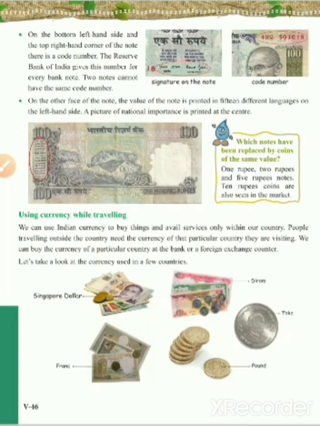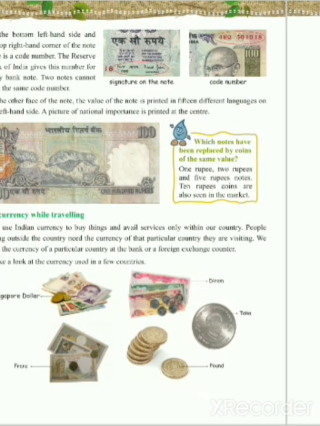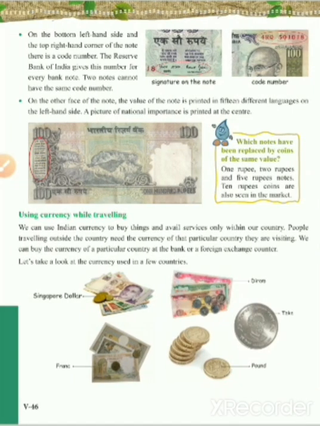Now, there are a few examples of countries given here. The first one we can see is Singapore dollar, franc, dirham, taka and pound. Now, which country is using which currency? First we will see the Singapore dollar. It is used in Singapore. Franc is used in France. Dirham is used in the United Arab Emirates, Dubai.